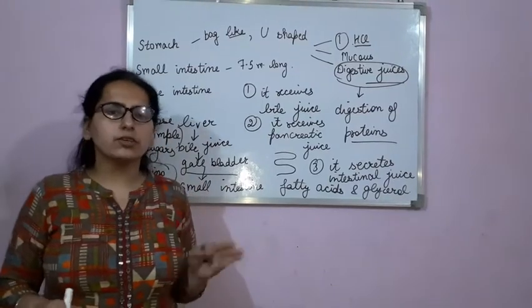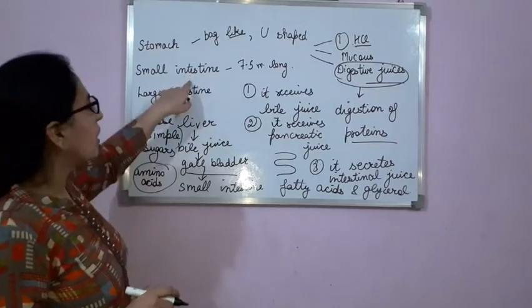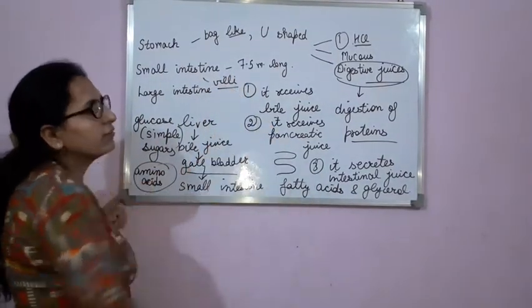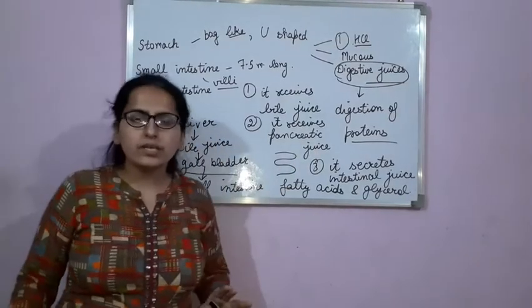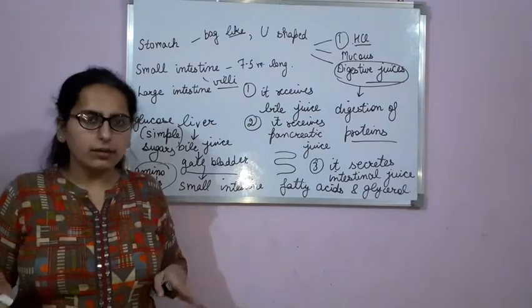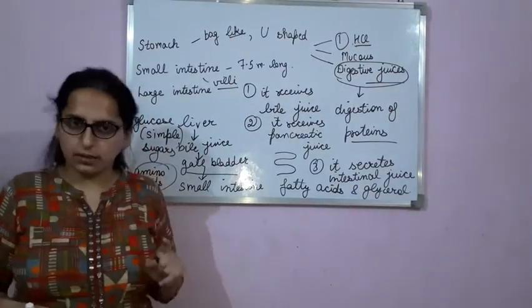Now fourth function of small intestine, it has villi. Now what will the villi do? As you know, in small intestine, the digestion has been completed. After digestion, the next step is absorption, right?